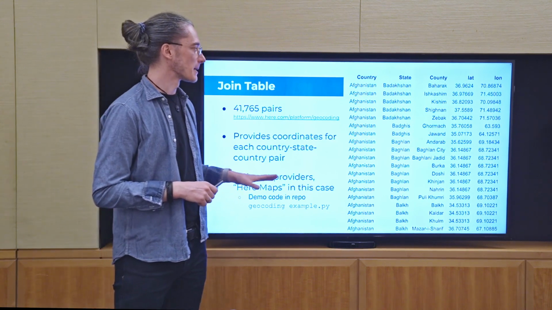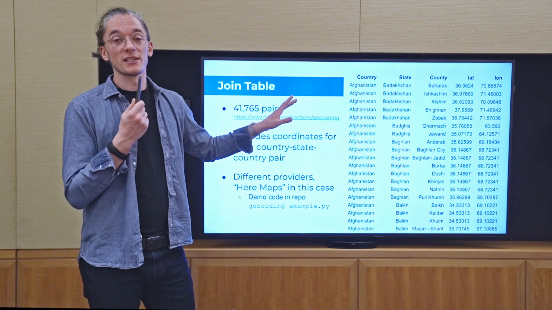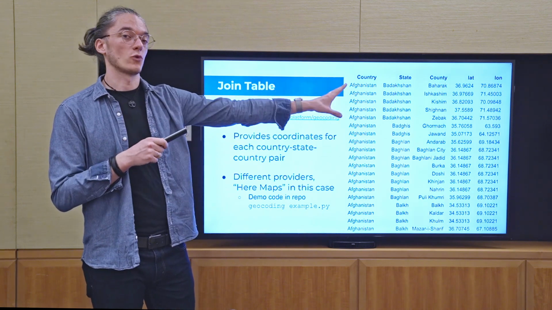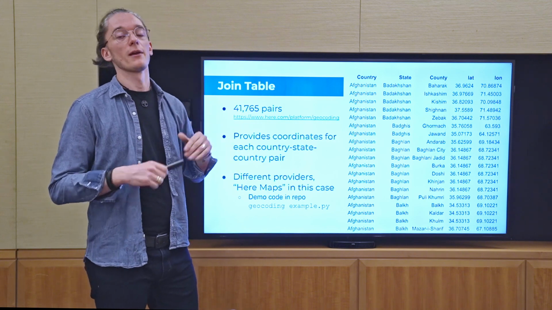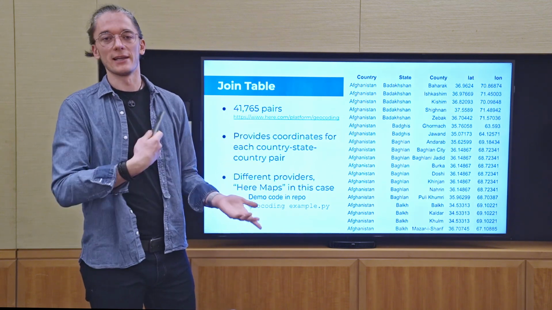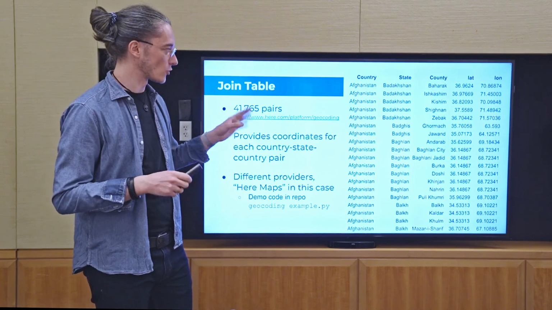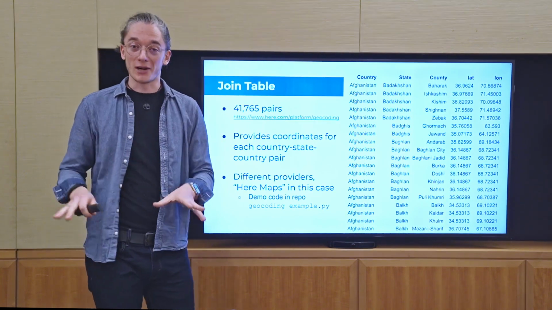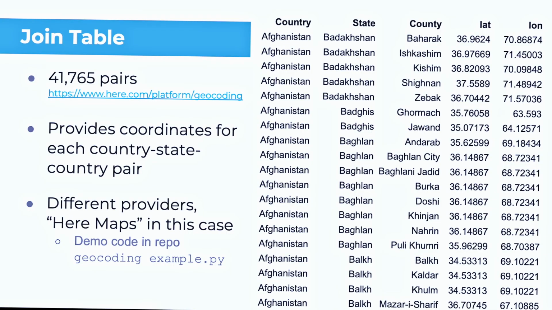But that being said, maybe one addition, if you're interested in the reverse way, if you have some coordinates and want an address out of that, that's also possible. That's called reverse geocoding, and such APIs usually come with both with all these functions and a lot more. So that's a topic on its own. But basically, for now, we have this new table that comes with country, state, and county, descriptive names, and latitude and longitude.